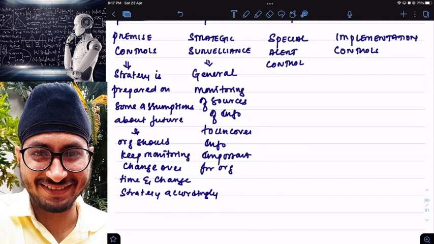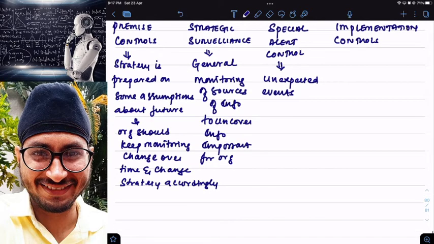Then we have special alert control. Special alert control means, in simple words, there are some uncertainties, or you can say unexpected events. Unexpected events necessitate changes in strategy. I repeat, unexpected events necessitate a change in strategy.